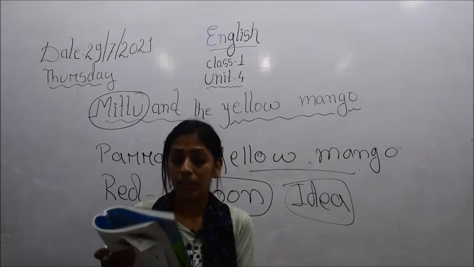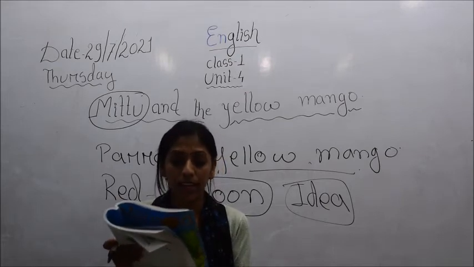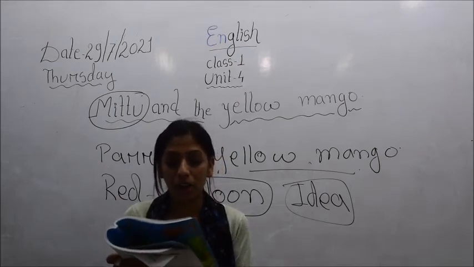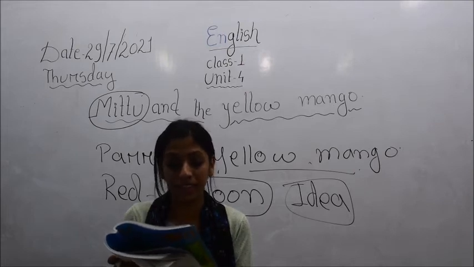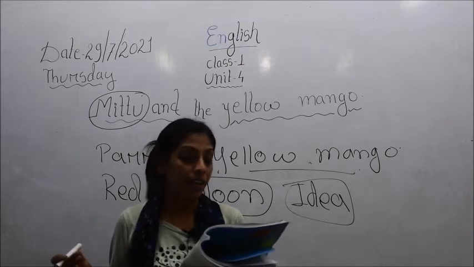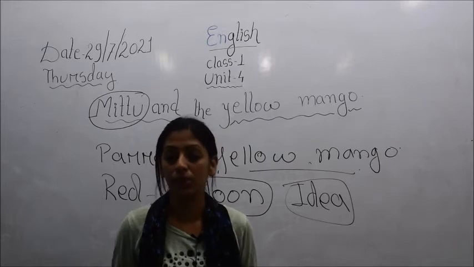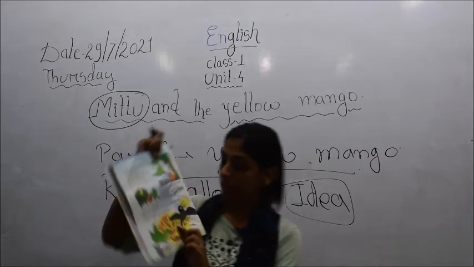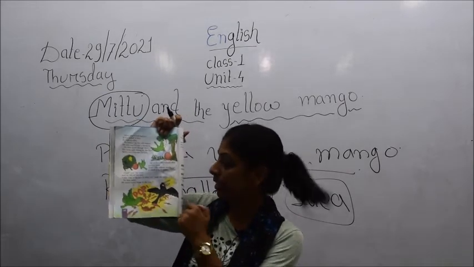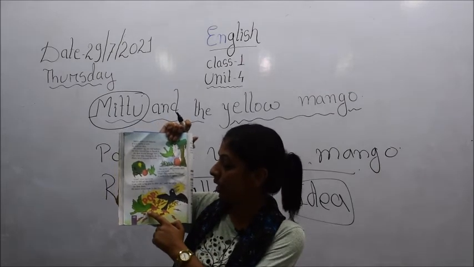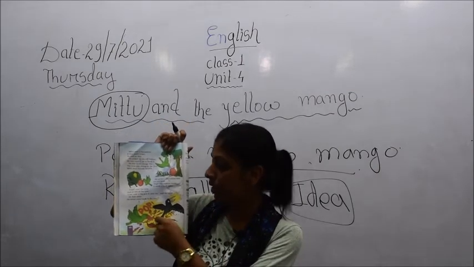Then "Caw, caw," said the crow, and he fell off the tree. "Caw, caw, a big gun is after me," said the crow. He flew away. He never came back to the tree again. So you see, children, in the picture it's given very clearly and vividly. When Mittu poked that balloon, then what happened?